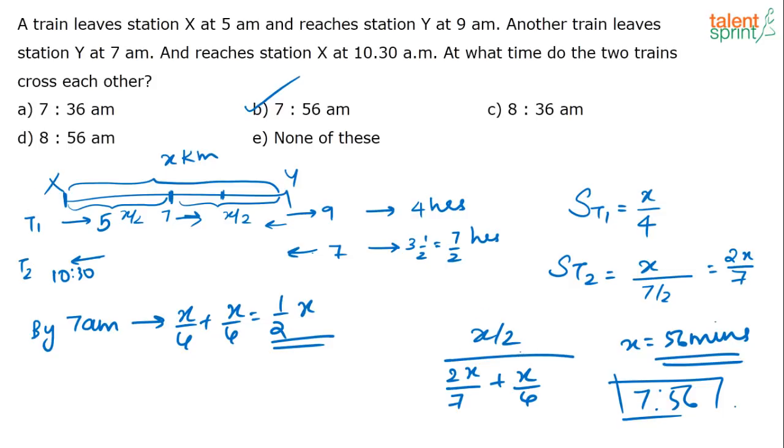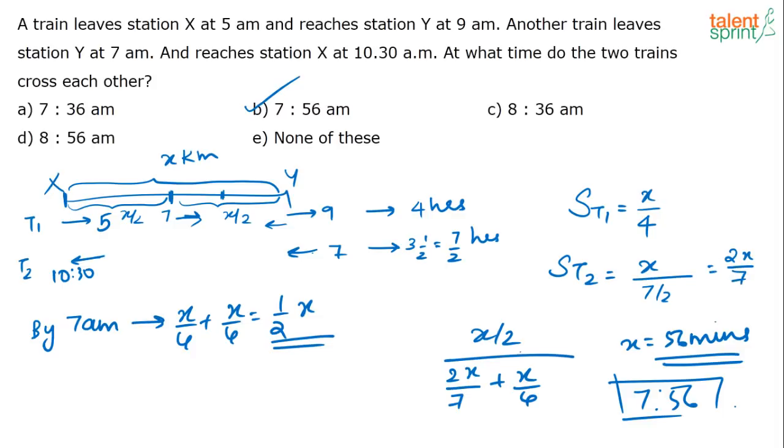Now we are just finding out what is the speed of each train. The speed of the first train is x by 4 because to cover a distance of x, it is taking 4 hours. The speed of the second train is x by 7 by 2 because to cover the same distance x, this train is taking 7 by 2 hours. So this is their speeds.